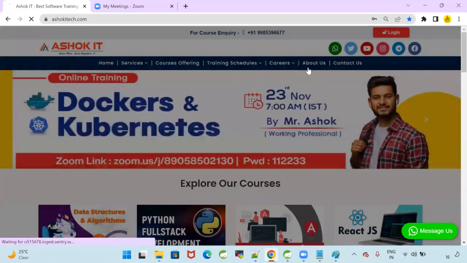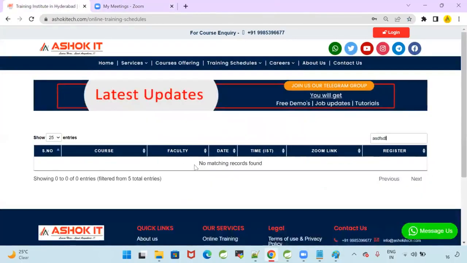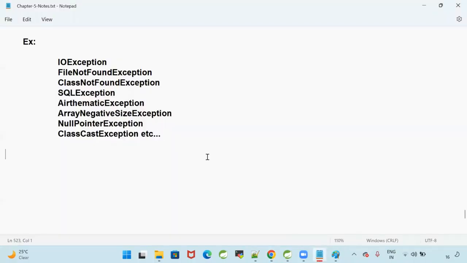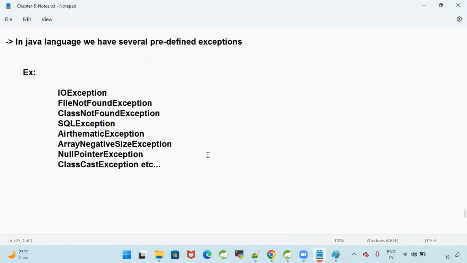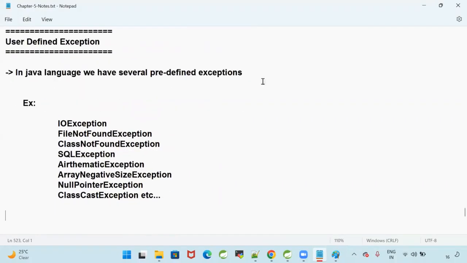And for example, if you go for training schedule, when you type something, it says no matching records found. Do we have this kind of exception in Java? No. So in the project, based on some scenarios, we need to create our own exception. In Java language, we have several predefined exceptions like below.